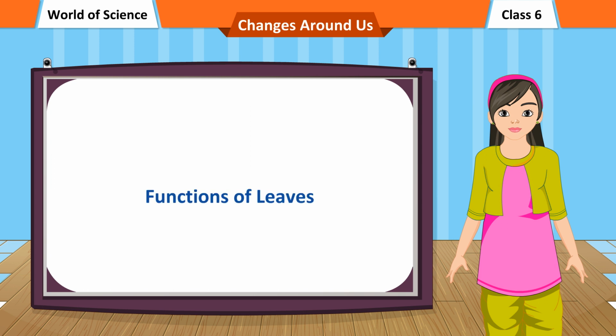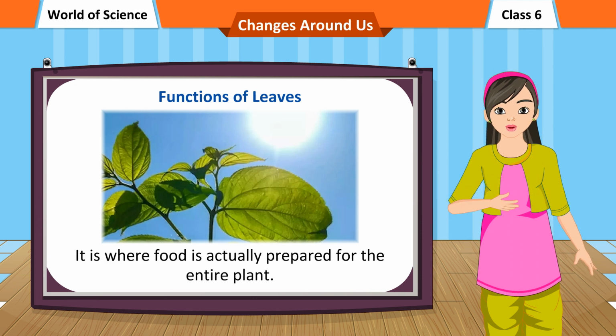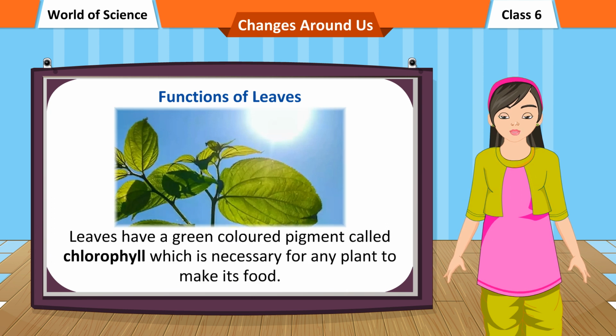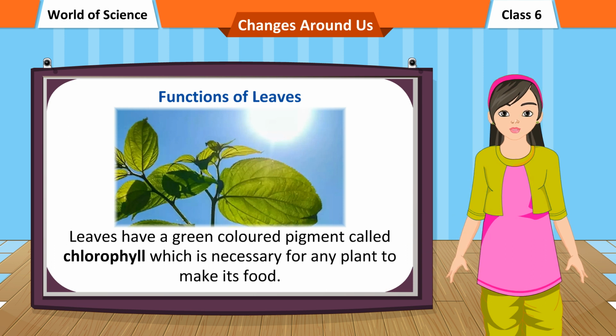Functions of leaves. Photosynthesis. Leaves are called the food factories of the plant. It is where food is actually prepared for the entire plant. Leaves have a green-colored pigment called chlorophyll, which is necessary for any plant to make its food.